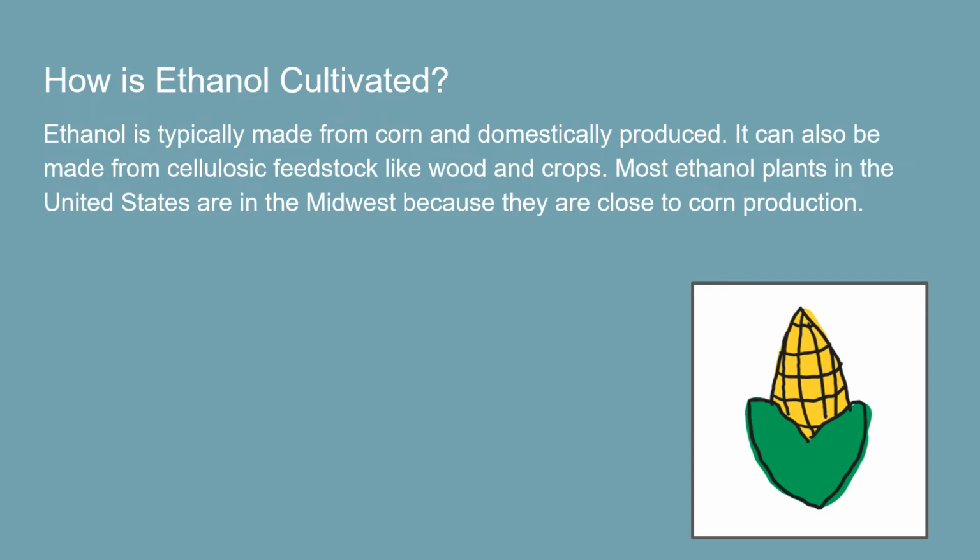How is ethanol cultivated? Ethanol is typically made from corn and domestically produced. It can also be made from cellulosic feedstock like wood and crops. Most ethanol plants in the United States are in the Midwest because they are close to corn production.